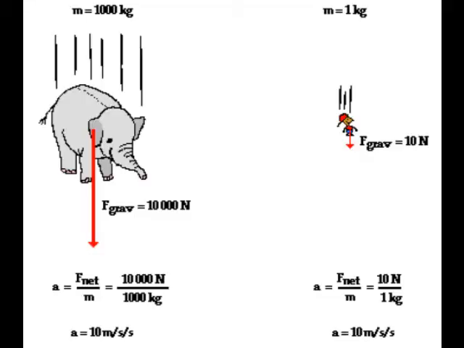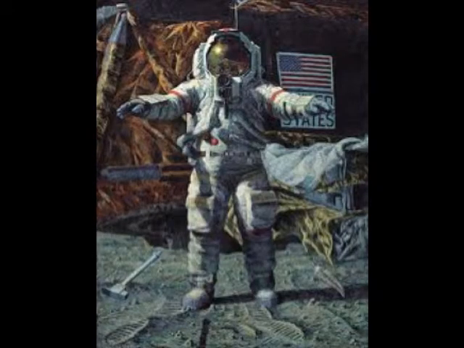Therefore, no matter what you drop at the same time, they will fall at the same rate if you negate any external forces, such as air resistance. A popular example of this is when Neil Armstrong dropped a feather at the same time as a hammer on the moon, and they reached the ground at the same time. You would think the feather would take longer, but it doesn't in the absence of air resistance.